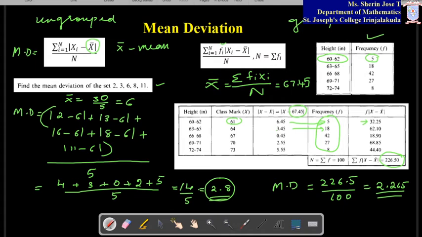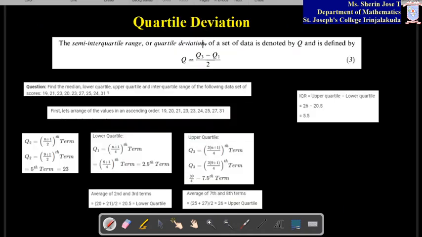Now let us see one more measure of dispersion, that is quartile deviation. You have already learned how to find the quartile. Hope you remember that. What was meant by quartile? I'll draw here. You have a set of data like this, and you are dividing the full set of data into 4 parts.